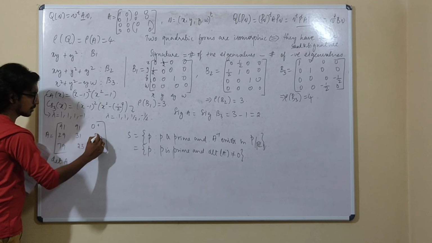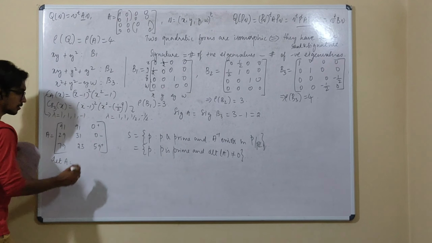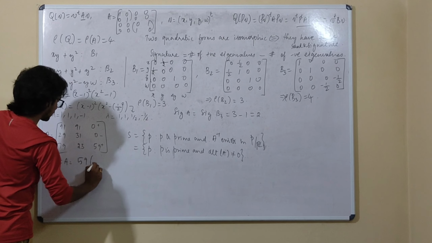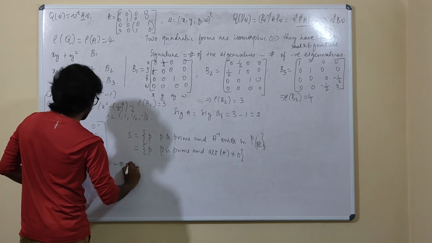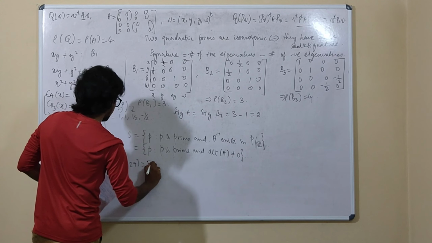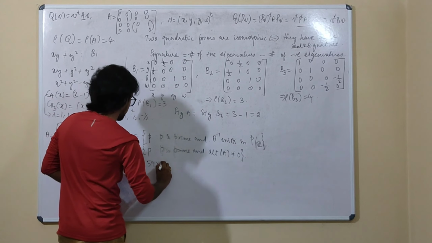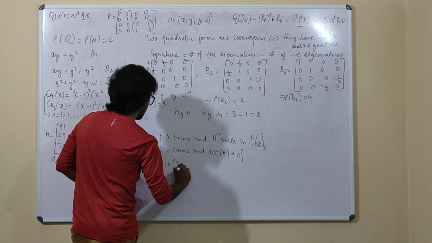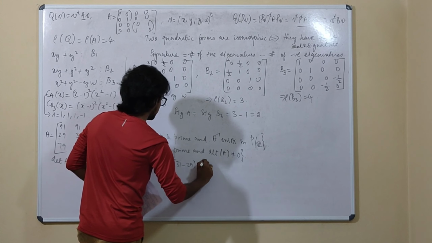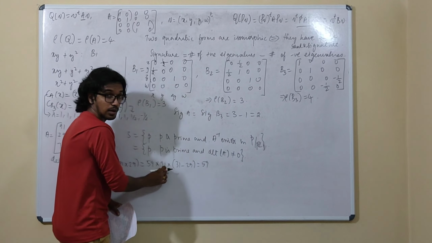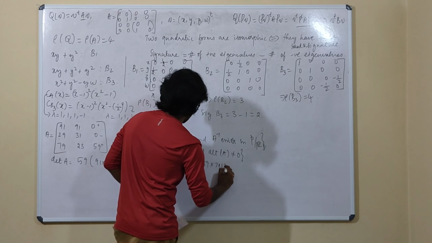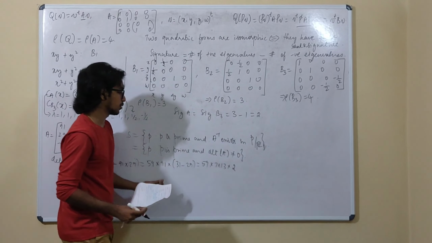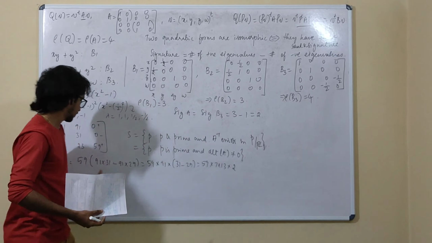This also has plus, minus, plus, right? So it is 59 times (91 multiplied with 31 minus 91 multiplied with 29). So it is 59 into 91 into (31 minus 29). So it is 59. 91 you can very well break: it is 7 times 13. So 7 into 13 times 2.